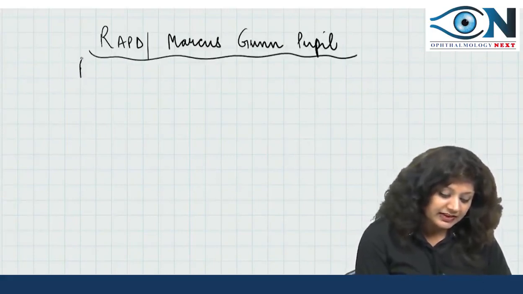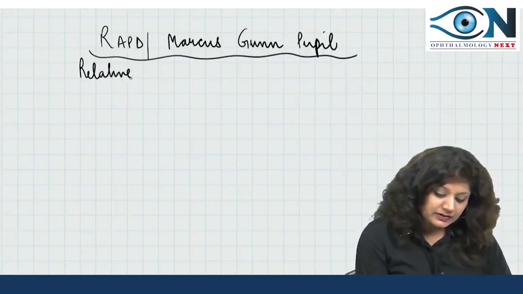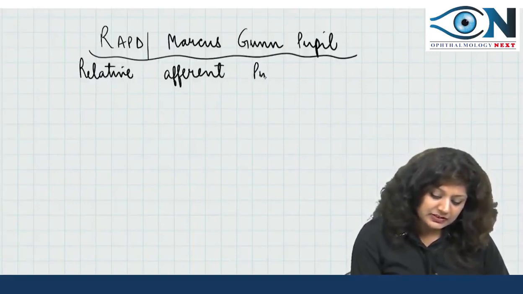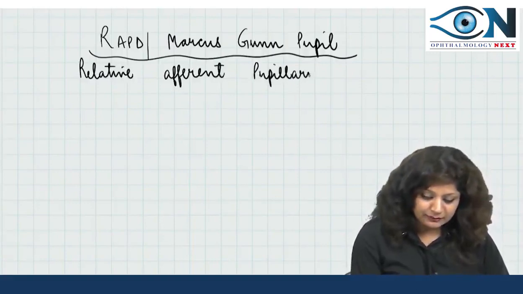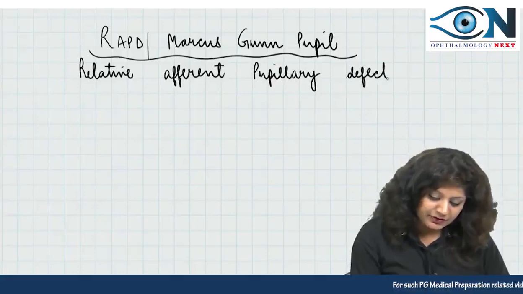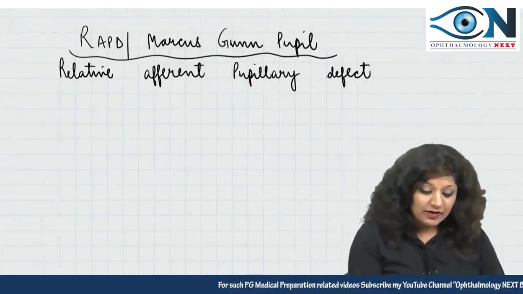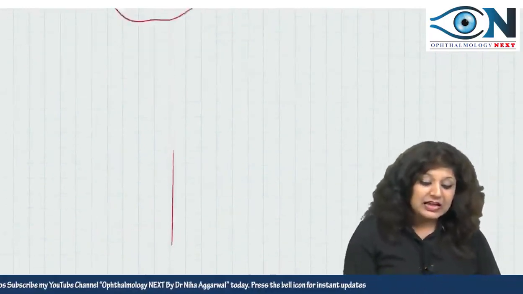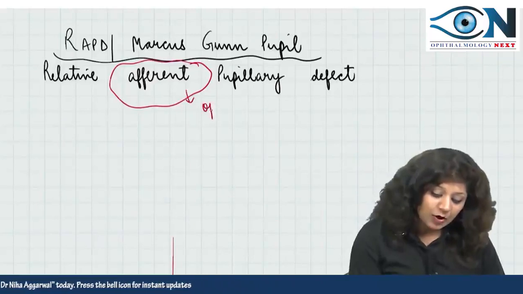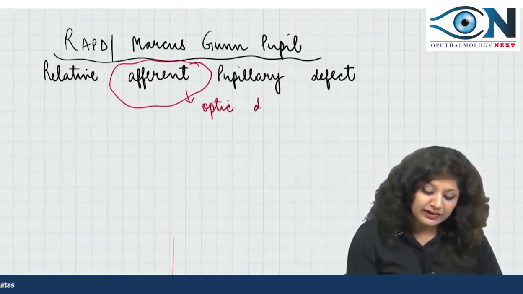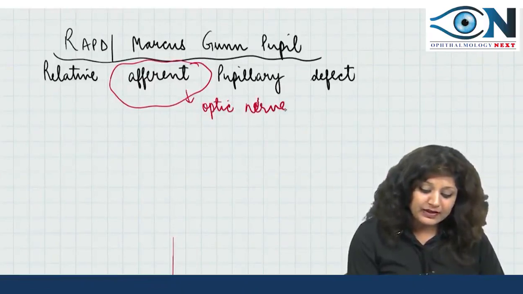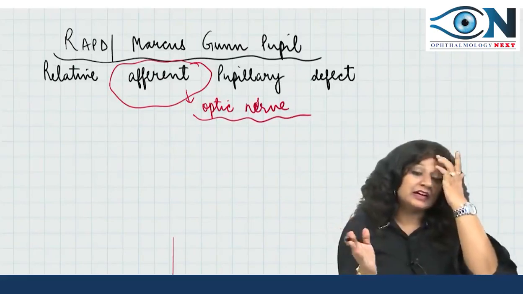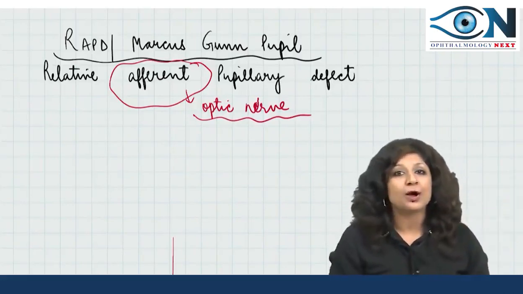It is the relative afferent pupillary defect. Now when I am saying that it's an afferent defect, that means the defect is actually lying in the optic nerve. What is the afferent nerve in the pupillary reflex pathway? It is the optic nerve. While the efferent nerve is the third nerve, the afferent nerve is actually the optic nerve.